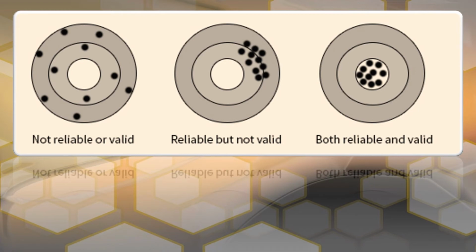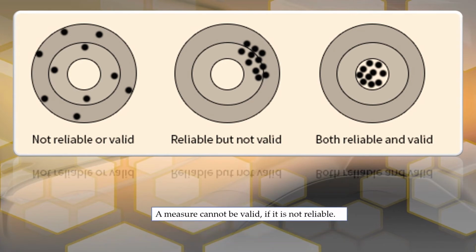Now, we don't have one that's valid but not reliable, and that's because a measure cannot be valid if it's not reliable. So you can't be accurate if you're not consistently going at that bullseye. So that's why we only have 3 different bullseyes here.